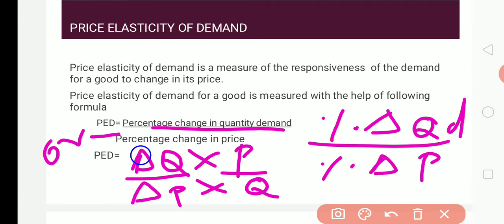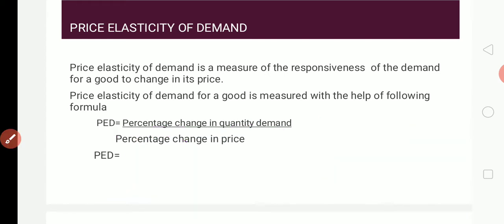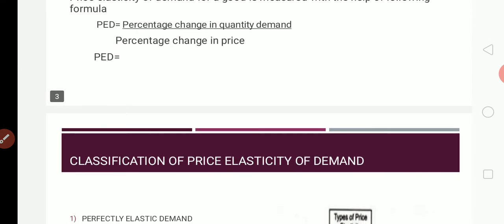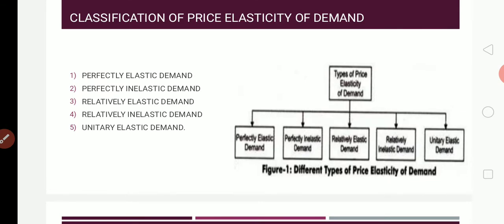Delta is nothing but changes. So how much is the price changing, and how much is the quantity demanded responding? That is what we are going to understand from price elasticity of demand. To know this more clearly, we'll move towards the classification of price elasticity of demand.